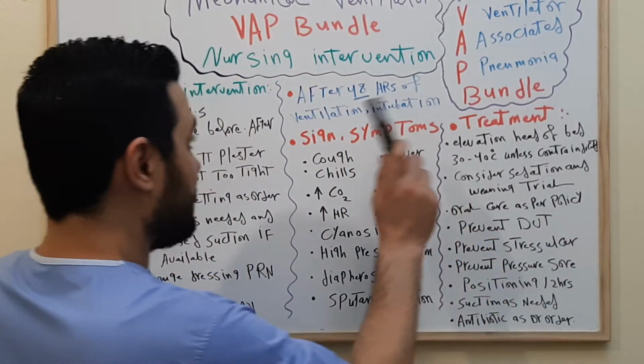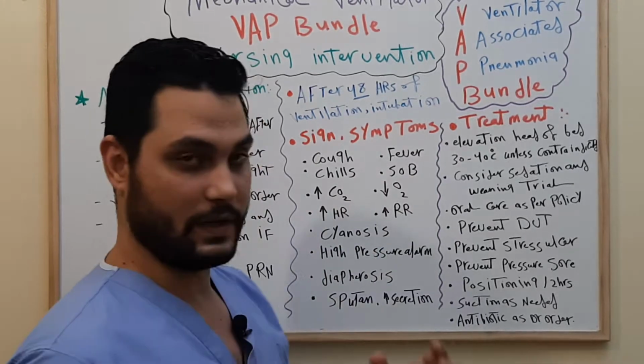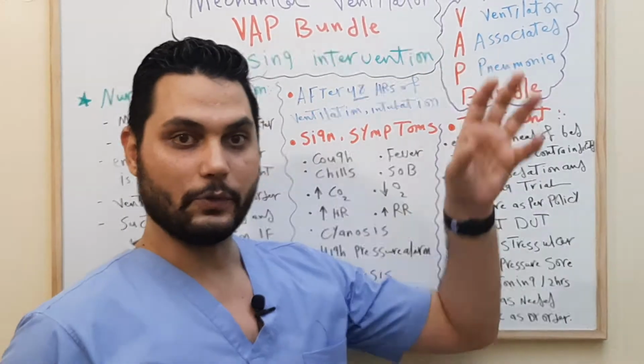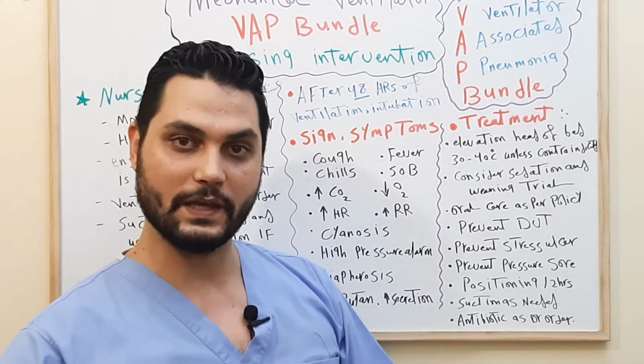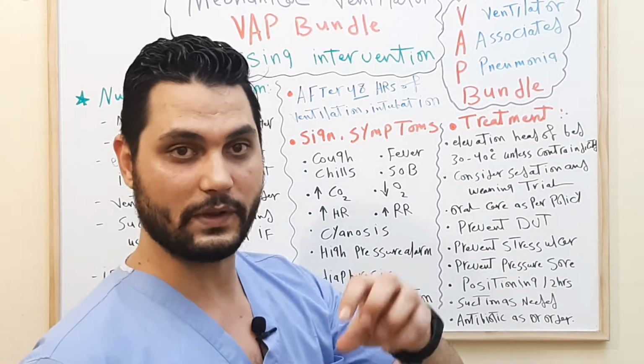Okay? VAP is acquired by the patient after 48 hours from ventilation and intubation. So this happens to the patient after 48 hours, or if there is VAP with the patient, it will appear after 48 hours from intubating the patient.